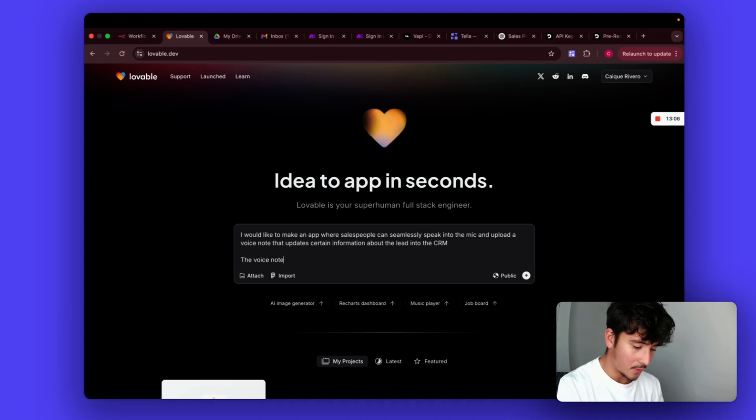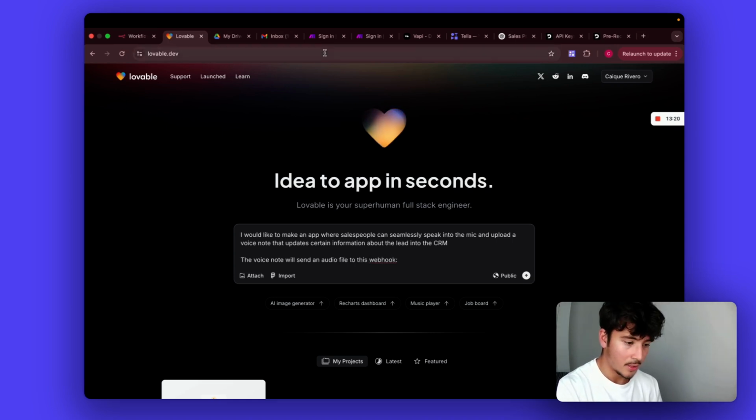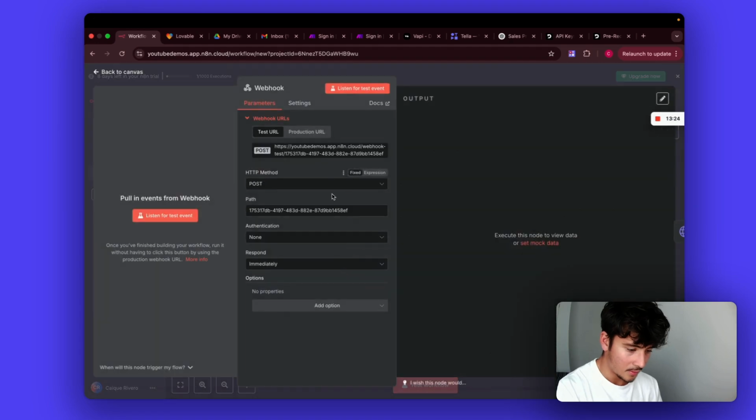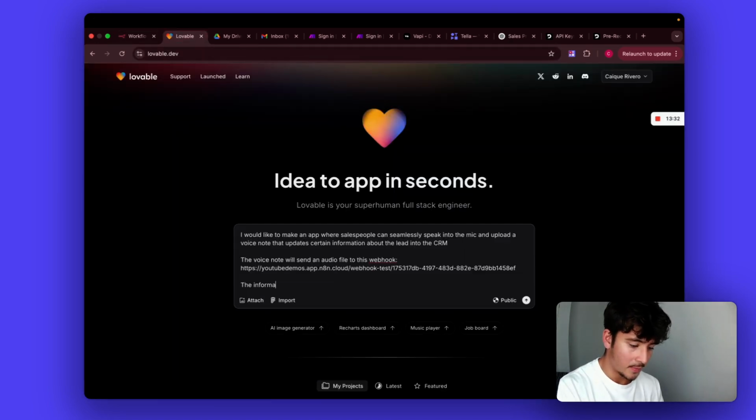The voice note will send an audio file to this webhook, and we'll just come over here, copy that. The information, do I need something from here? Yeah, okay.